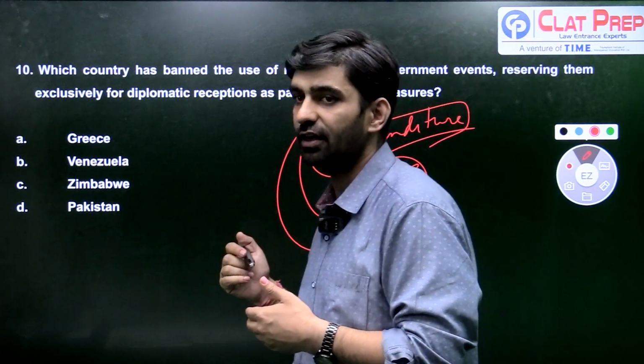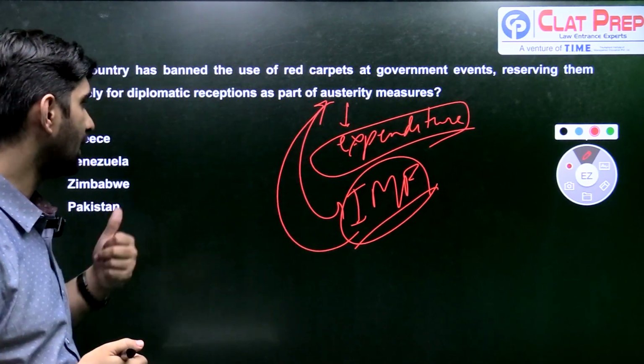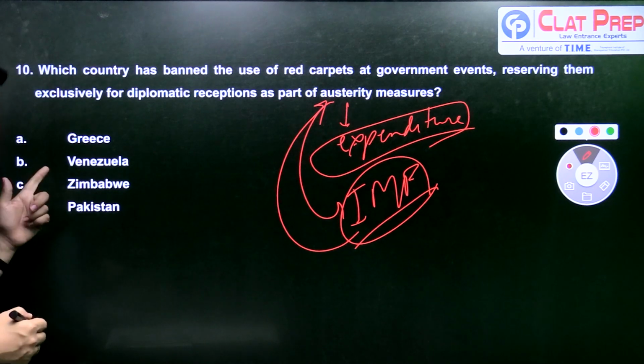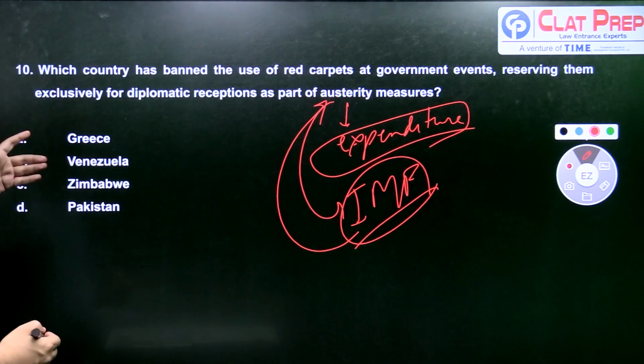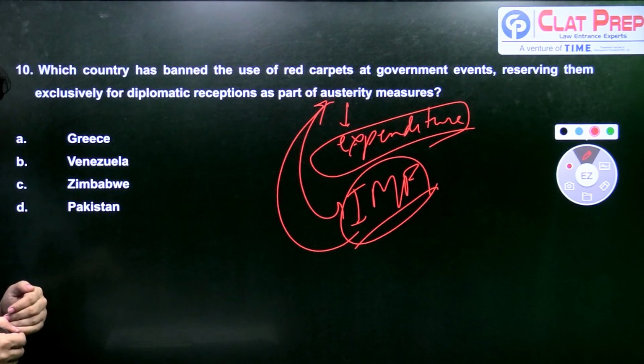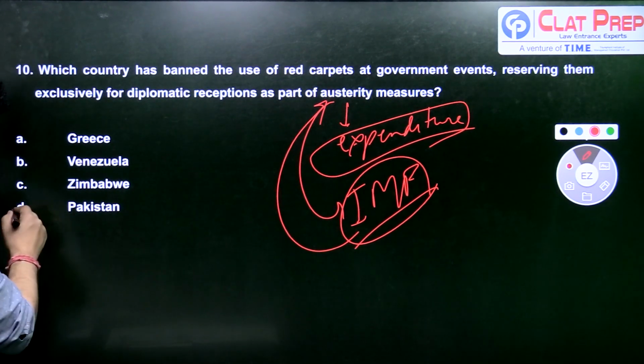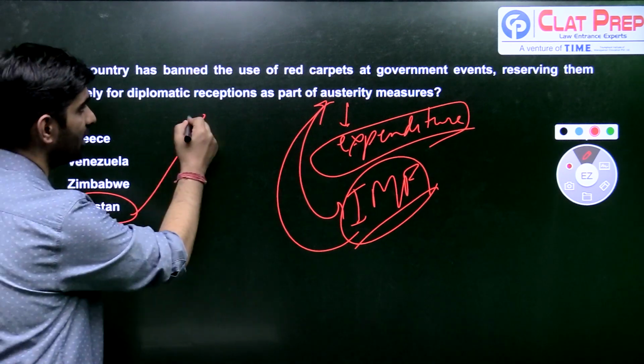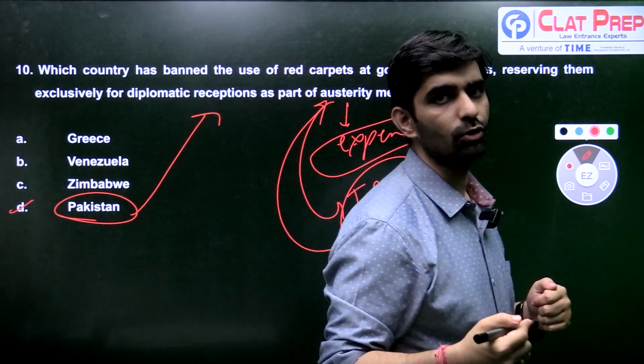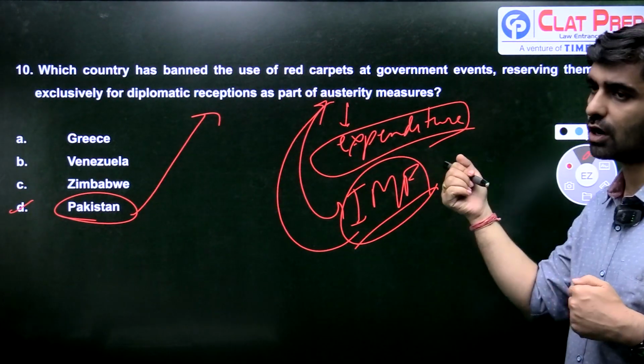So which country has banned the use of red carpets right now? Is it Greece, Venezuela, Zimbabwe, or Pakistan? All 4 were or are right now in some kind of economic turmoil. So the answer here is D. Pakistan has recently decided that it is not going to use red carpets when it comes to government events.